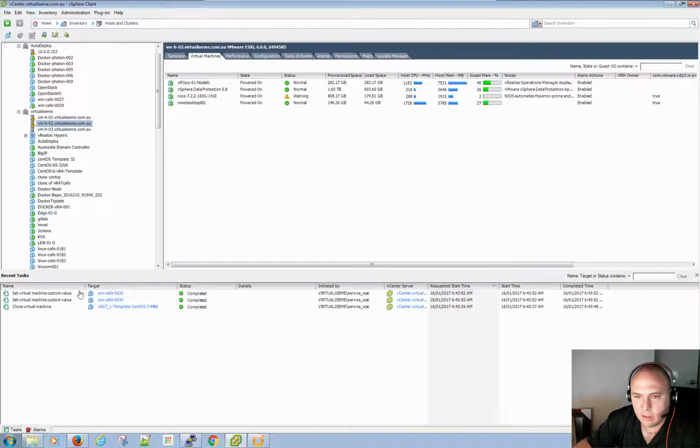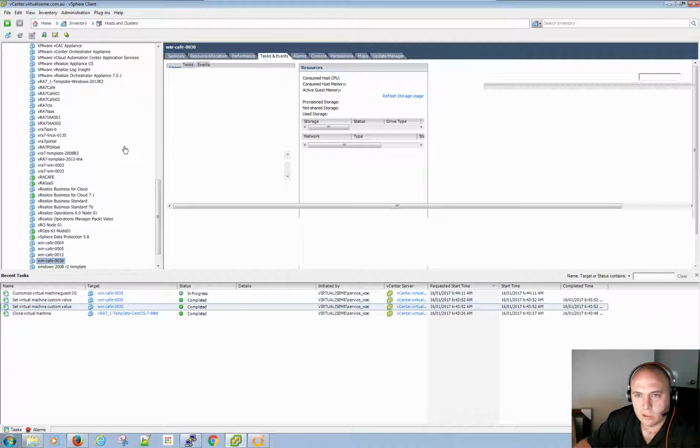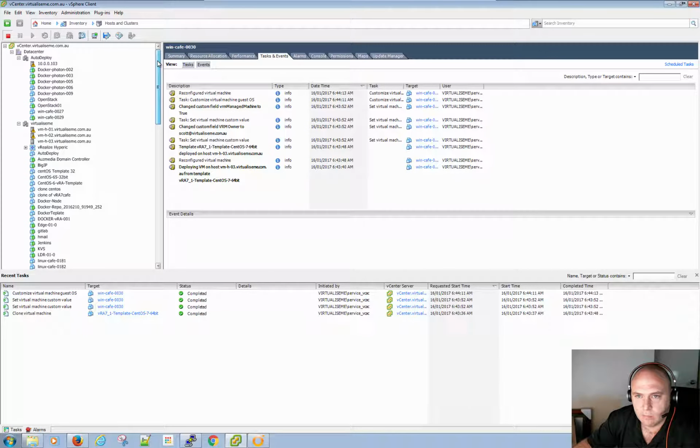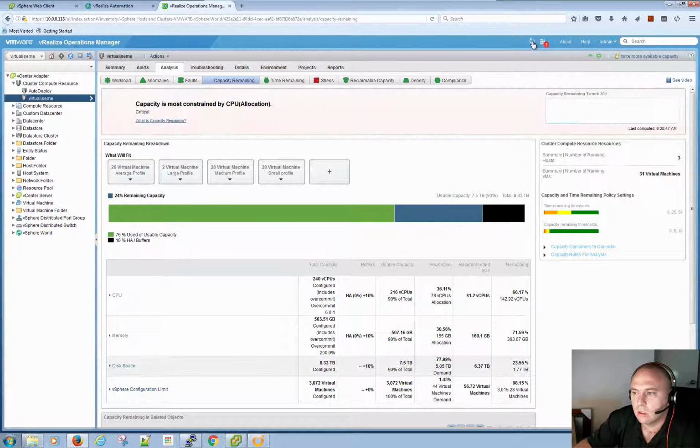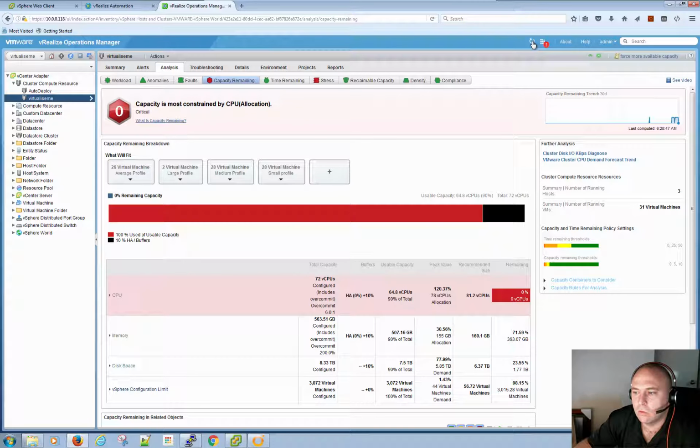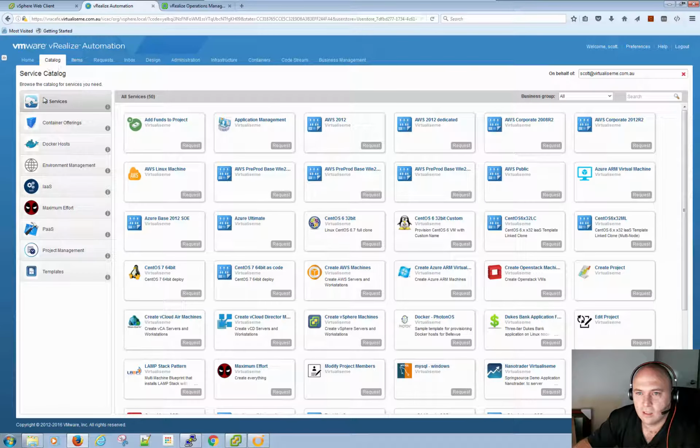Okay, that's building that box. Now, hopefully, that box is actually, yep, it's in the Virtualiseme cluster. Now, let's see how this is looking. Oh, yeah, it doesn't look no good now. All right, so we've got 0. Now, let's see if it has worked.